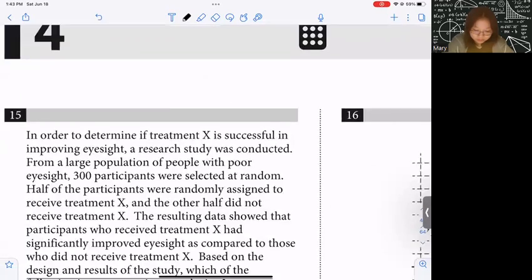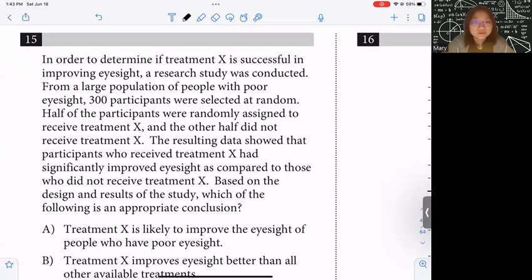Okay, question number 15, last one. It says, in order to determine if treatment X is successful in improving eyesight, a research study was conducted. From a large population of people with poor eyesight, so that's our population that we're going to select our sample from, 300 participants were selected at random. It's called random selection.